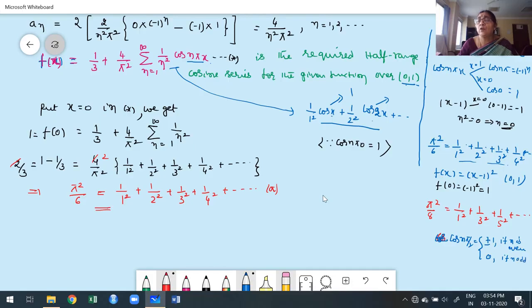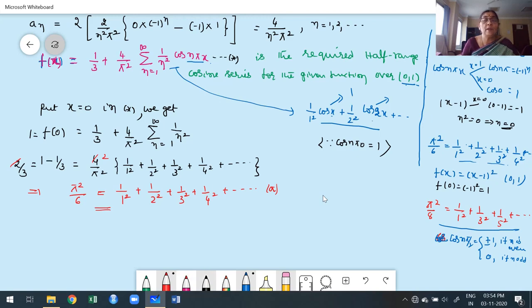Suppose I put x is equal to half. Odd cases are 0. But in the result, I want only odd numbers, 1 square, 3 square, 5 square. Therefore, cos n pi by 2 is 0 for odd n. There is no use to put x is equal to half. Suppose I put x is equal to 0, I already put that, you don't get this expression. Now, I have to try for x is equal to 1.